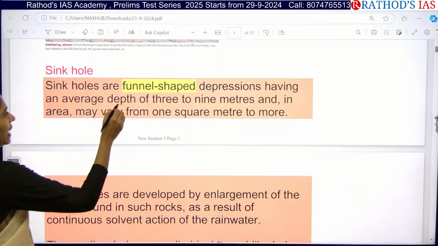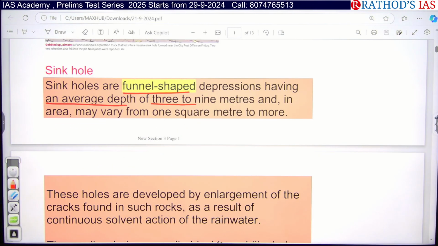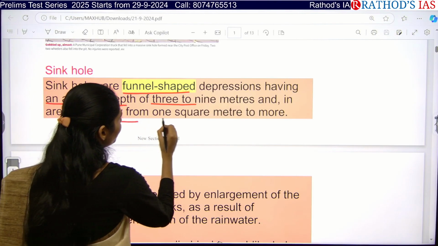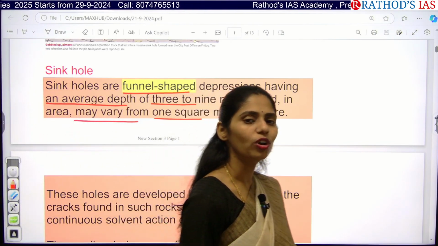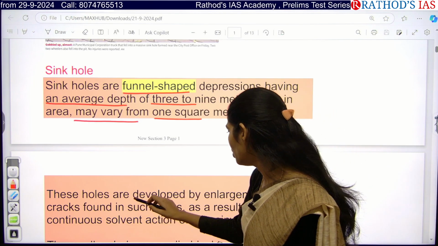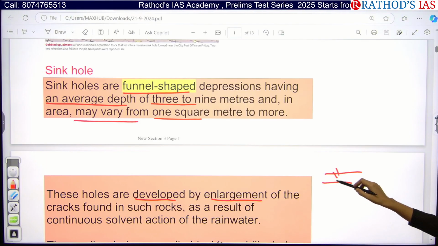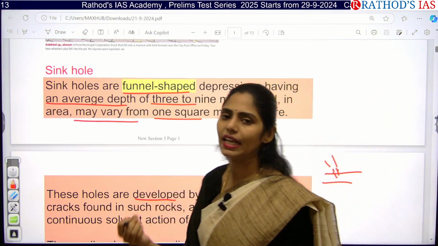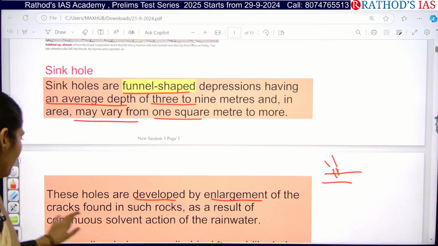So sinkholes are funnel shaped depressions having an average depth of 3 to 9 meters. So what is the depth of the sinkholes? It will be like 3 to 9 meters, and in area it may vary from 1 square meter to more. So if the limestone is large, the depth of the sinkhole may be very huge compared to that of shallow limestone. So these holes are developed by enlargement of cracks. For example, if there is any crack which is formed in this rock, the seepage of water will happen inside this rock, and that will lead to chemical weathering. That is the phenomenon which is causing solution.